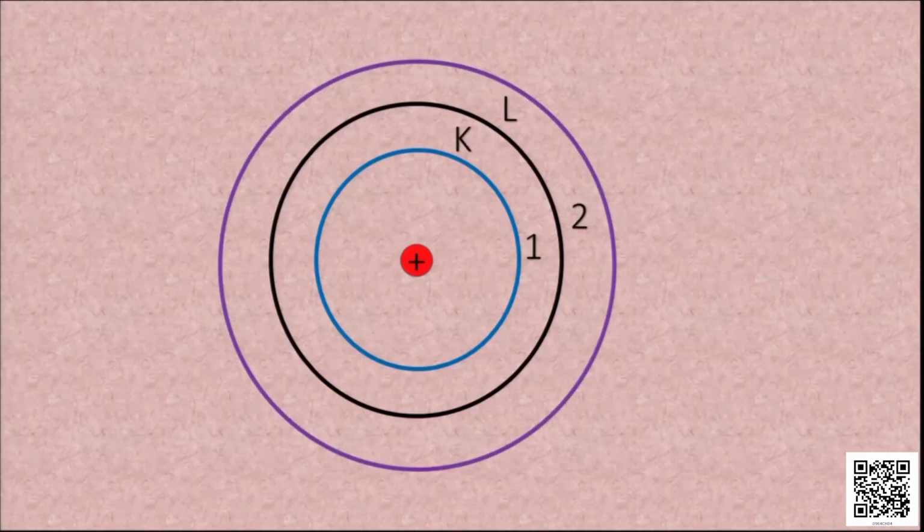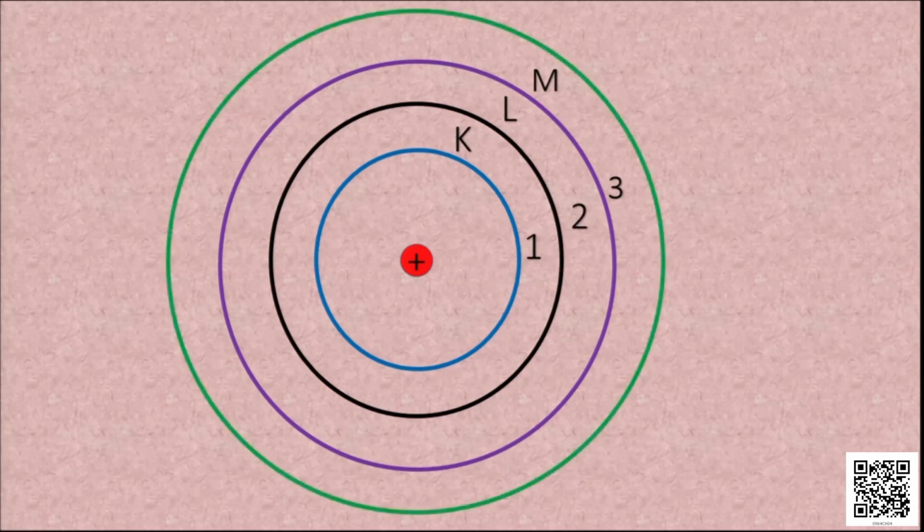So the next shell after L is the M shell, where the n value is 3. The next higher shell is the fourth shell, the N shell, where the value is 4. So we can arrange them as K, L, M and N, and it can go on further like 1, 2, 3, 4, 5, and so on.